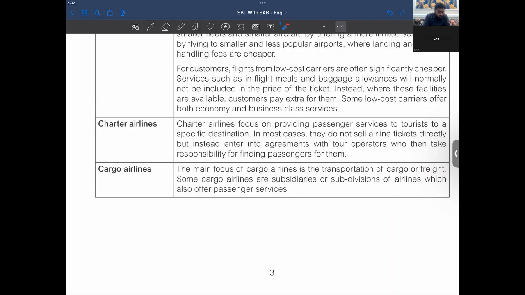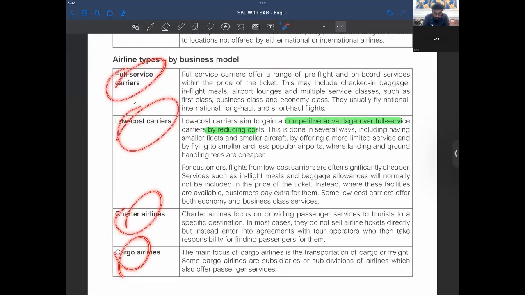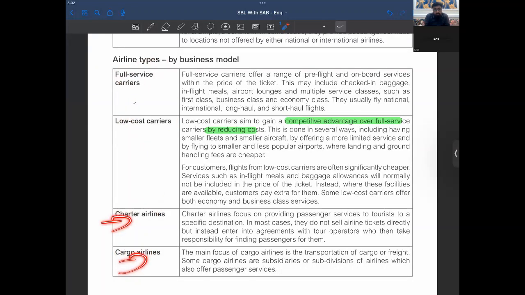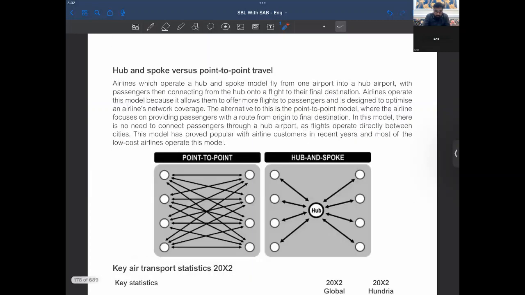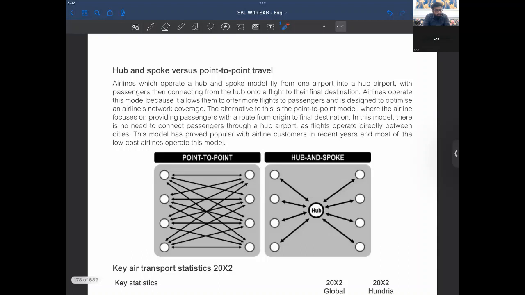I don't know for which industry we do operate, but for which particular business model we do operate, probably we are here, but I don't know. Do we offer the charter airlines? Do we offer the cargo airlines? We will be discussing that in the further data which is given, right? In the further data which is given.